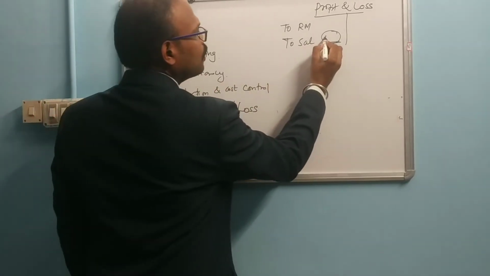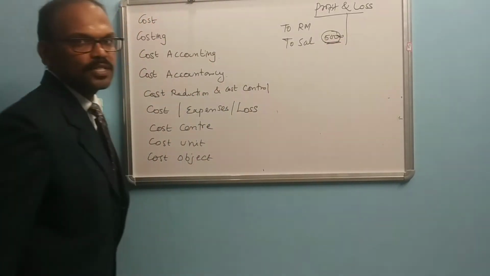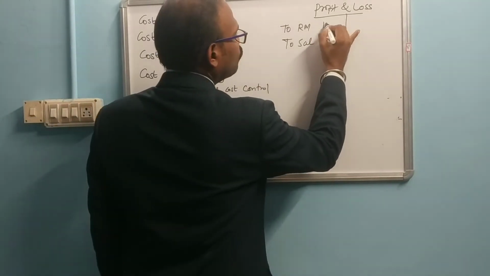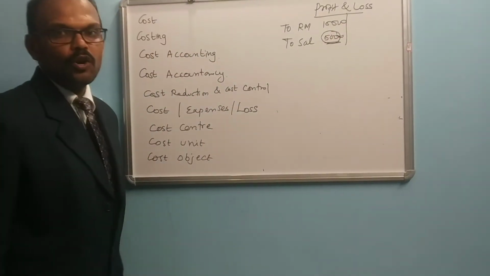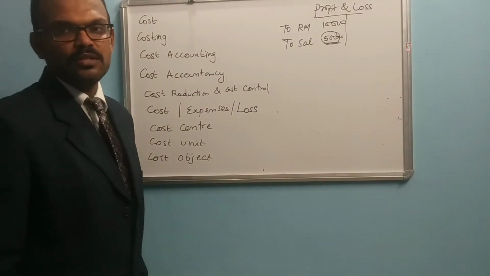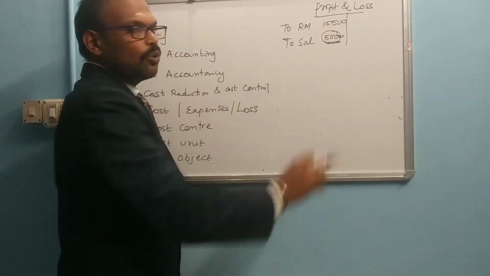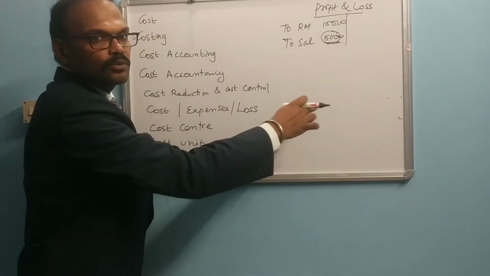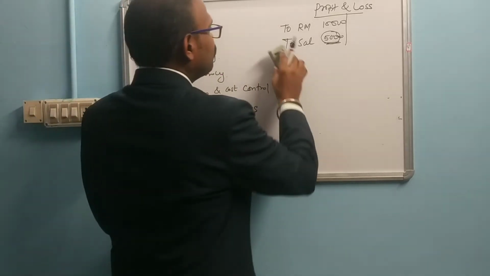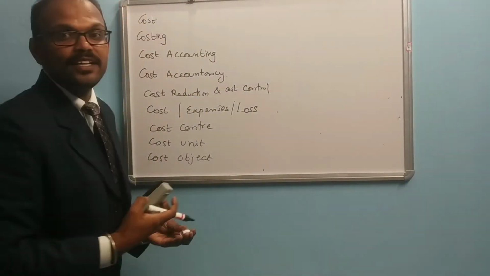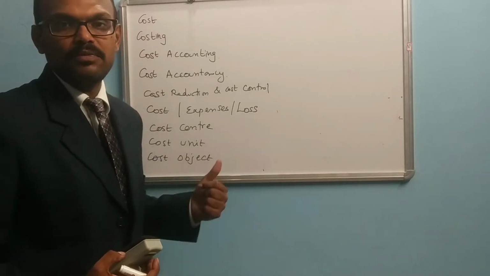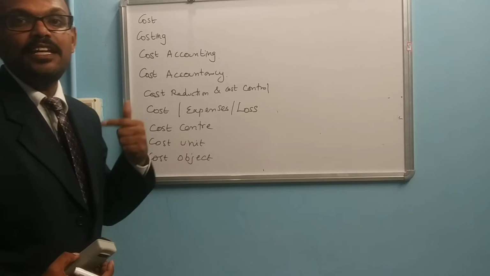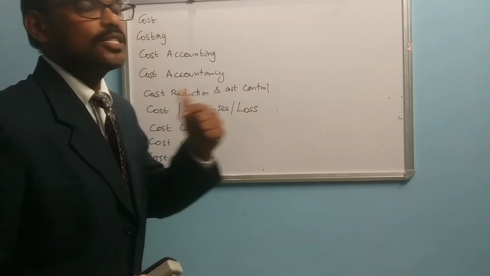For example, you have paid salaries of rupees 5,000. You have purchased raw material for rupees 10,000. So it is an amount that is recorded as an expense in bookkeeping records, and then we call it a cost, or the amount that has to be paid or spent to buy something. That is cost. So costing is the ascertainment of cost or determining the cost of the product.